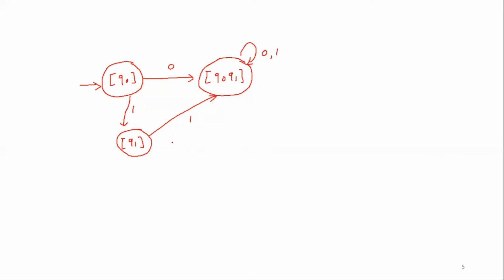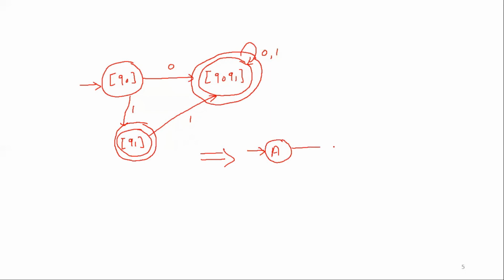Now Q0 is the initial state, but how to find out the final state for the resultant DFA? Now for the given NFA, Q1 is the final state. So for the resultant DFA, this Q1 is a final state, as well as this Q0, Q1 is also a final state, as Q1 is part of this state. Then we will relabel this DFA. So let us relabel Q0 as A, it is the initial state.